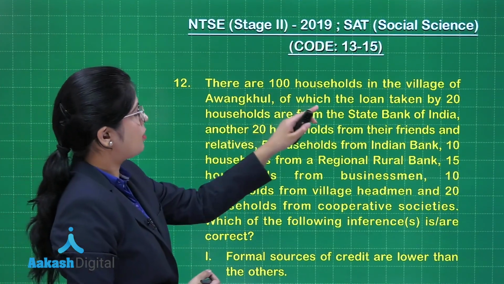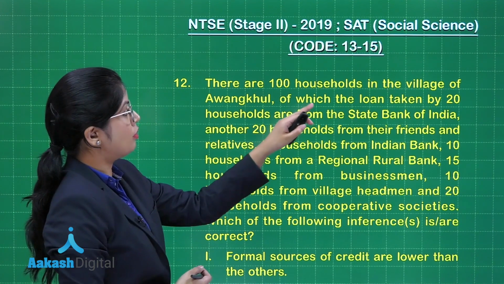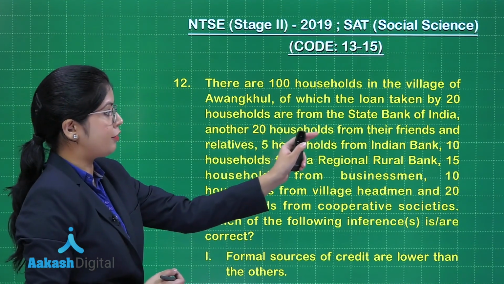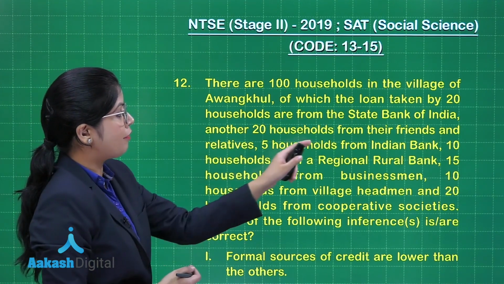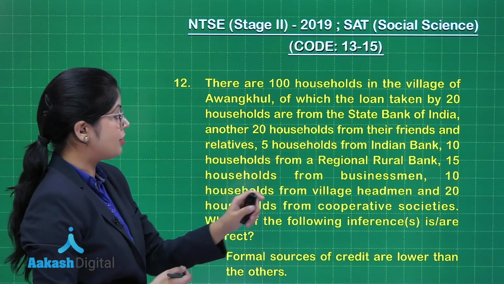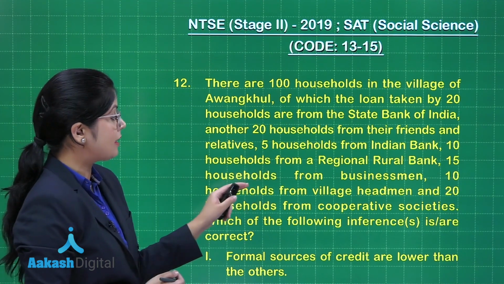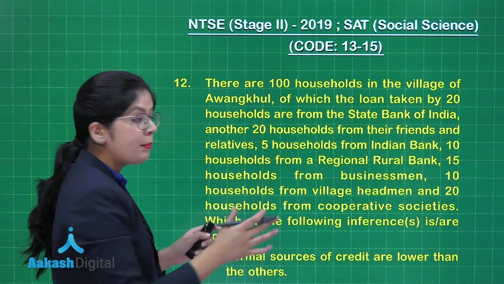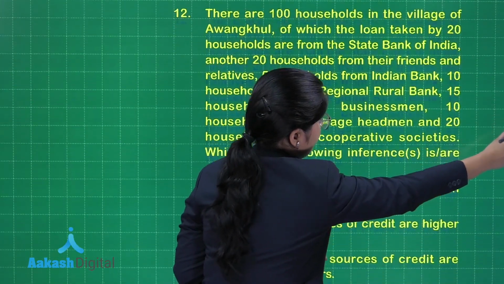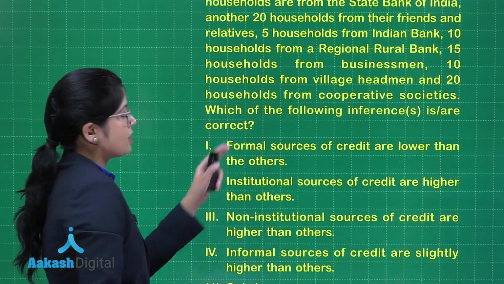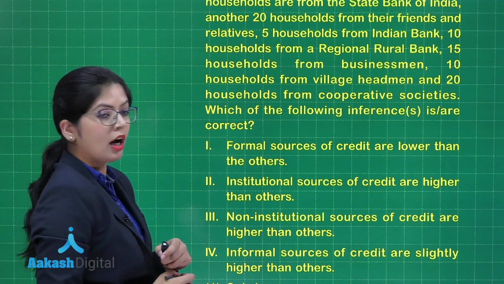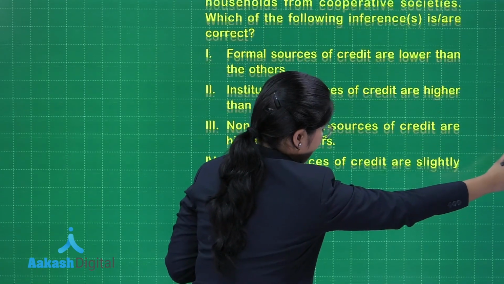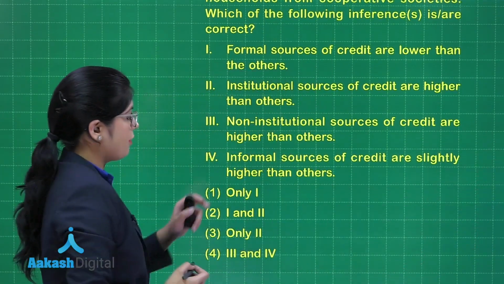It says there are 100 households in the village of Avankul, of which the loan taken by 20 households are from State Bank of India, another 20 from their friends and relatives, 5 households from Indian Bank, 10 from Regional Rural Bank, 15 households from businessmen, 10 from village headmen and 20 households from cooperative society. Given on the number of loans taken, we have the question which says which of the following inferences is or are correct.